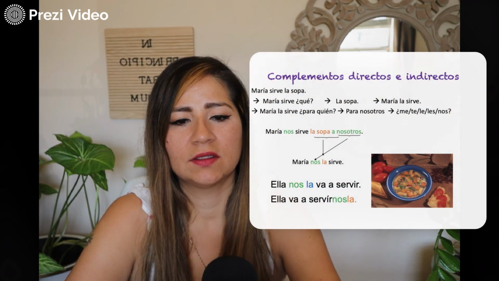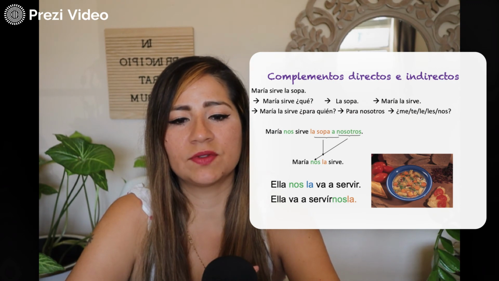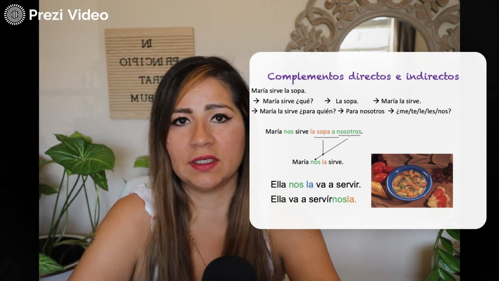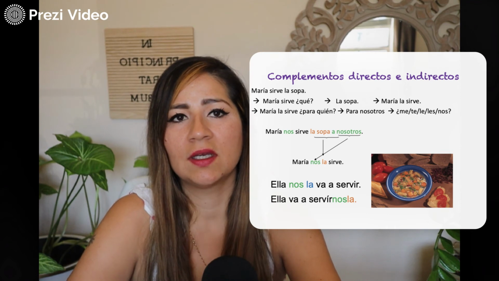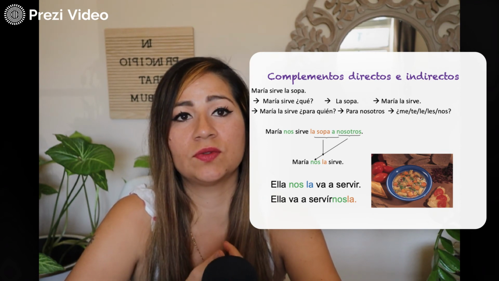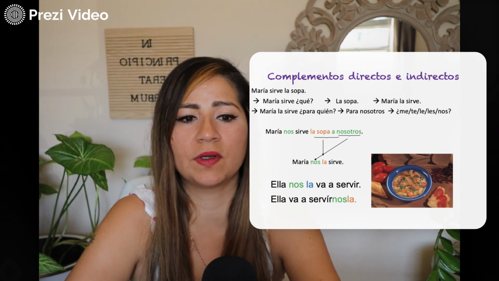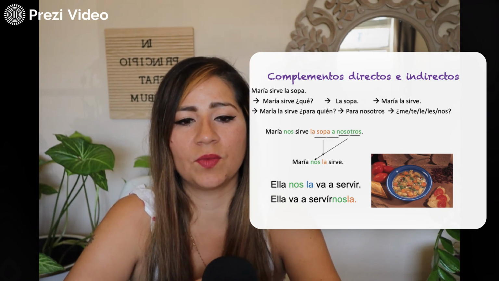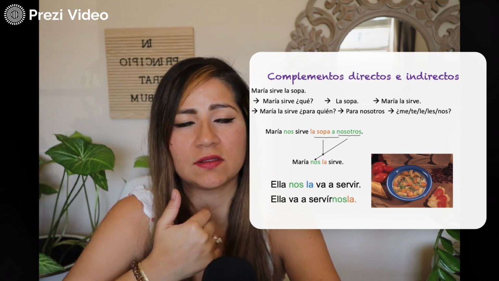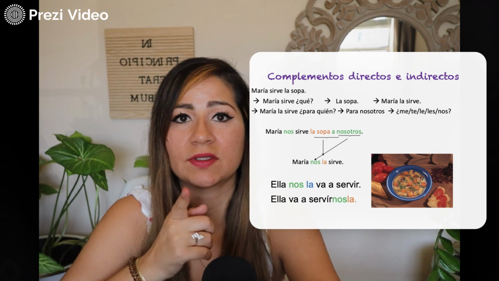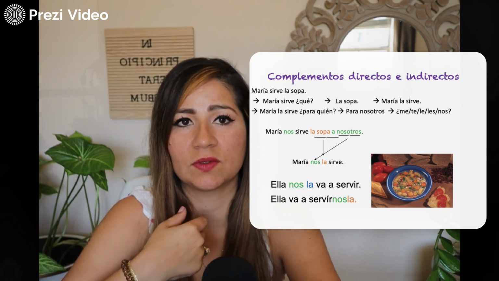Okay, so if I want to say, María sirve la sopa, María serves the soup, la sopa would need to be replaced with la for it, if I want to say María serves it. But now if I want to say she serves it to someone, I need to figure out what pronoun I need for that someone. In this case, it's going to be for us. So the indirect object pronoun that I need is nos, because that's the one that goes with us.